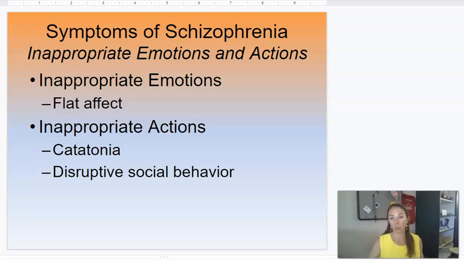So those could be a positive thing. Like moving up and down when you're supposed to be staying still, going back and forth while talking to yourself, right? Those are inappropriate actions. So if something is missing, like flat affect and catatonia, those are negative symptoms. Things that are added are positive.